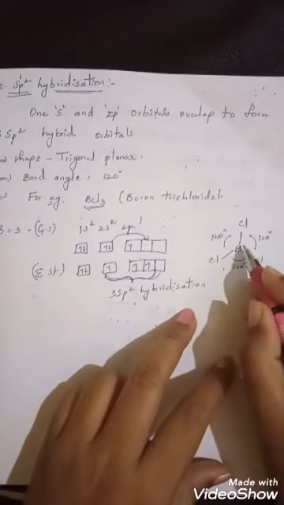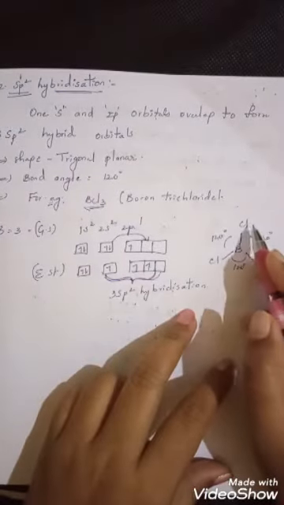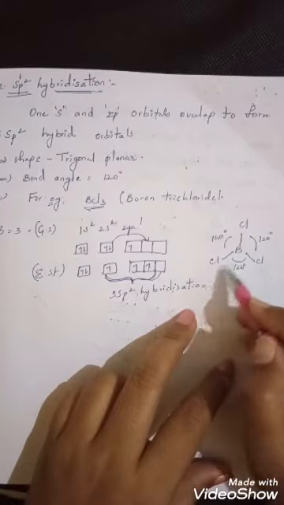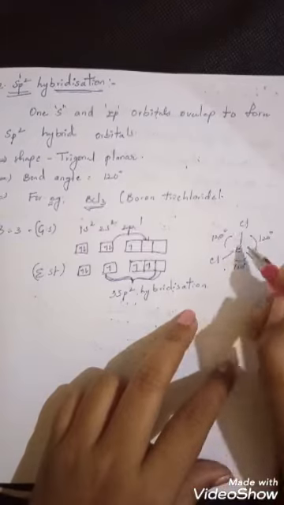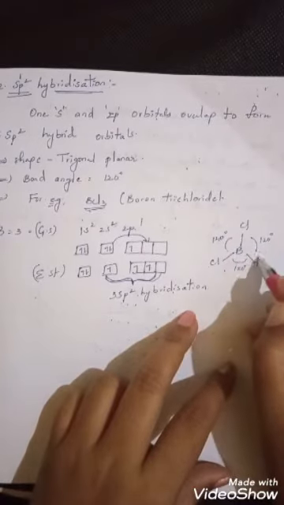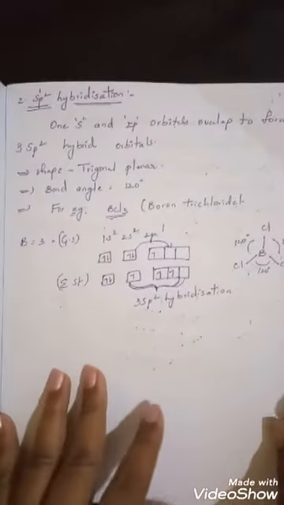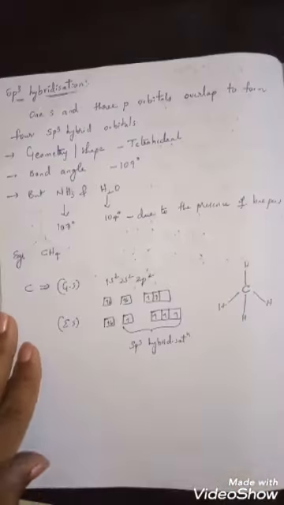Now the 3 hybrid orbitals of boron overlap with the electrons given by 3 chlorides and make boron-chlorine bonds. The bond angle between any two atoms here is said to be 120 degrees. So this is about sp2 hybridization.